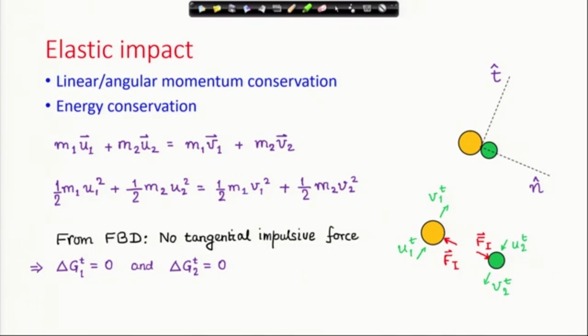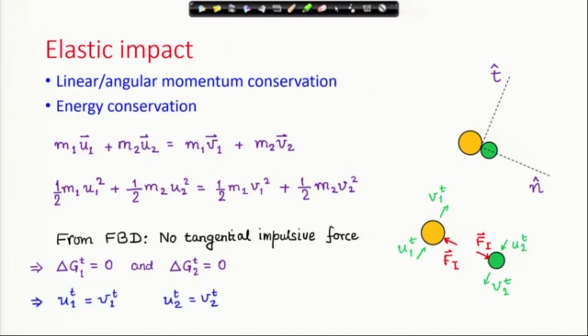The change in the linear momentum of particle 1 in the tangential direction is 0. The change in linear momentum of the second particle in the tangential direction is 0, because there is no tangential force. What does this imply?